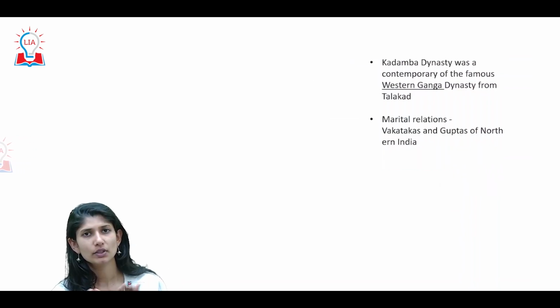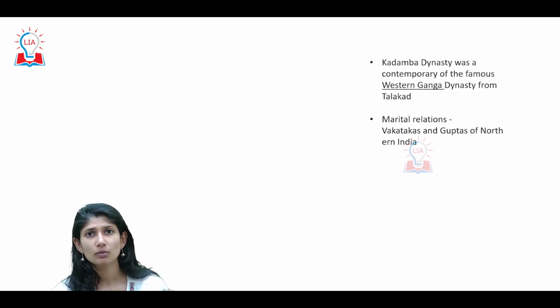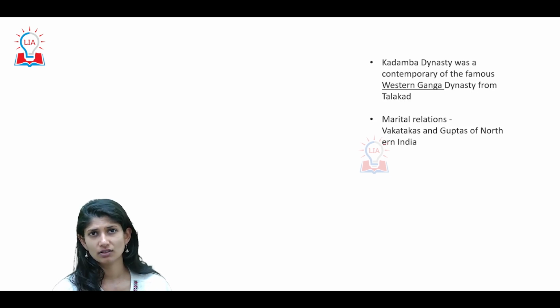One other thing with respect to your Kadambas is they had a good amount of marital relationships with their counterparts or contemporaries, so they could make an ally, so they could form a connection. For example, I told you Kalidasa was sent to the court of the Kadambas, so that was also to set up one of the marital alliances. So there have been instances like this.